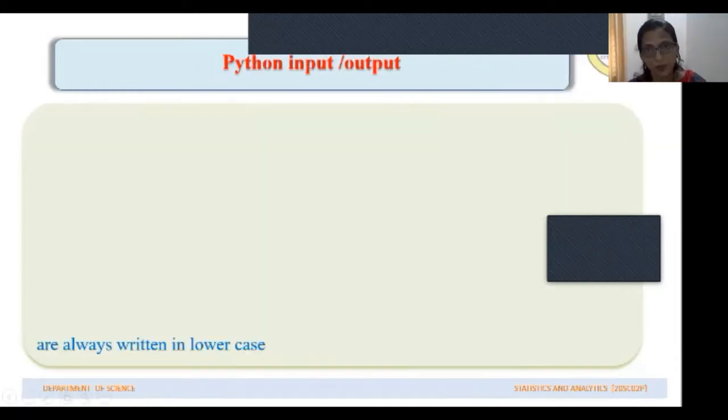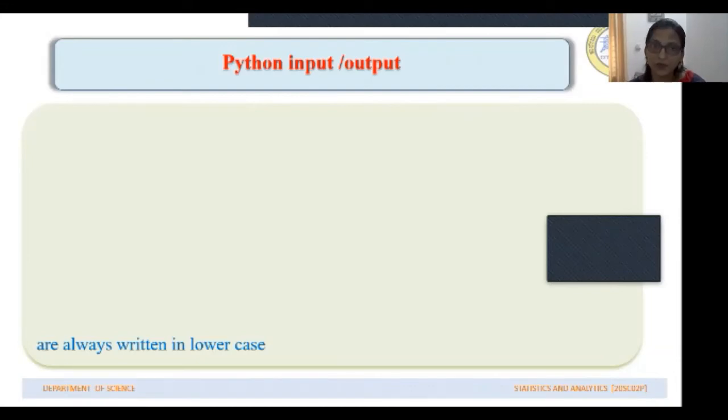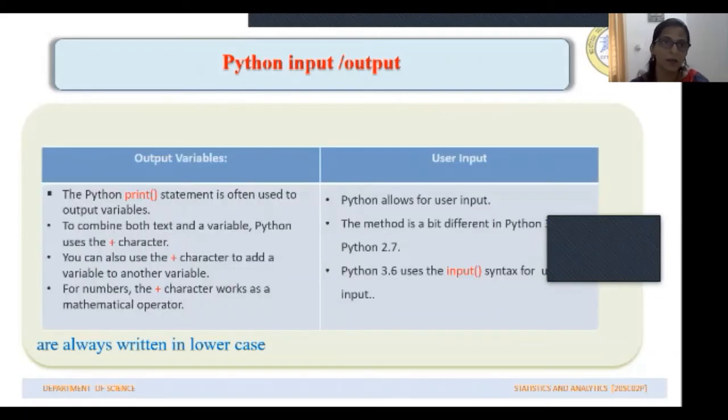Next comes Python input and output functions. How can we input values and display the values, output the results in Python? Now, the print statement is often used to output the variables, output the values, or display the result. Also, here you can see the input function. This function allows user input, means through this function we can allow the user to input the value or the data he or she wants.